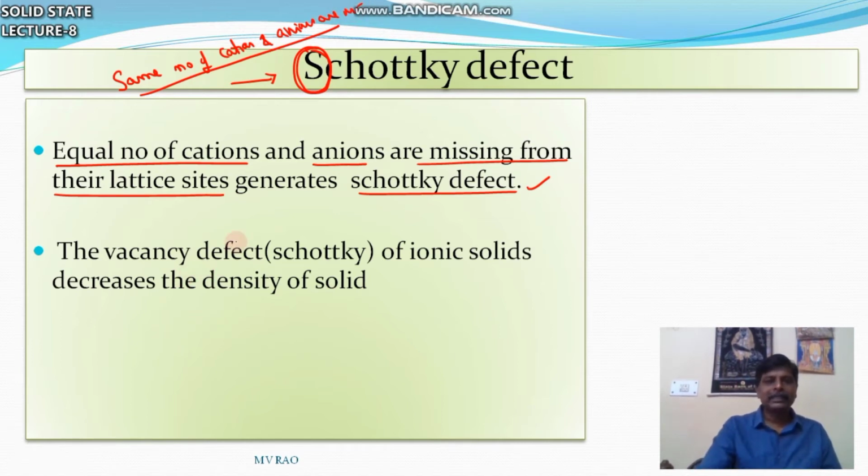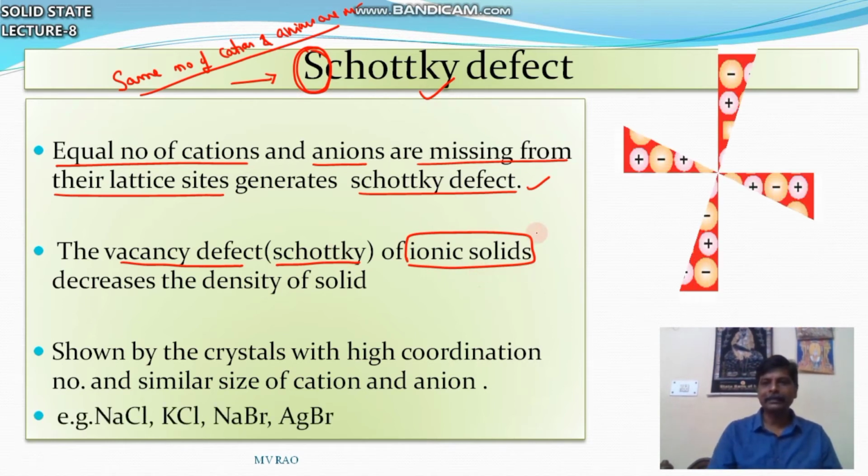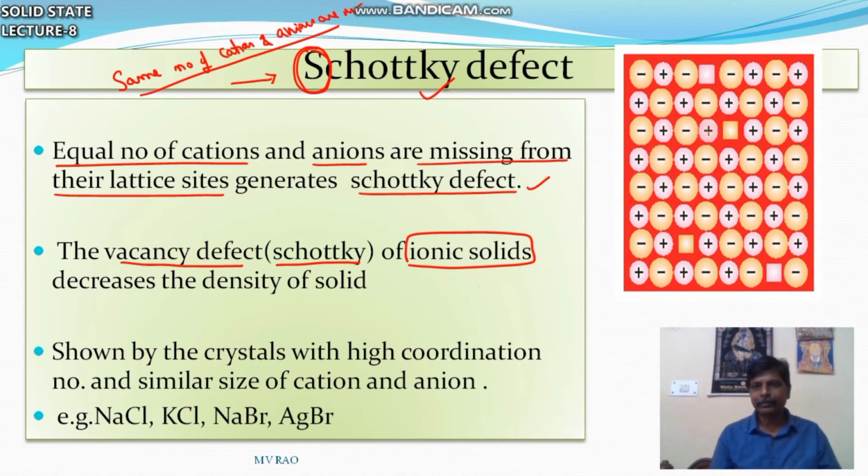So the Schottky defect, you can also consider it a vacancy defect, because there are two gaps, one per cation and one per anion. Ionic solids only exhibit this type of defect, because of the missing cation and anion. You can see here, an ion is missing, here also missing: two cations, two anions, two pairs missing.